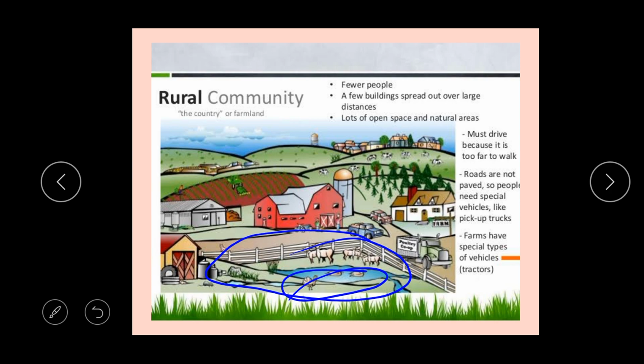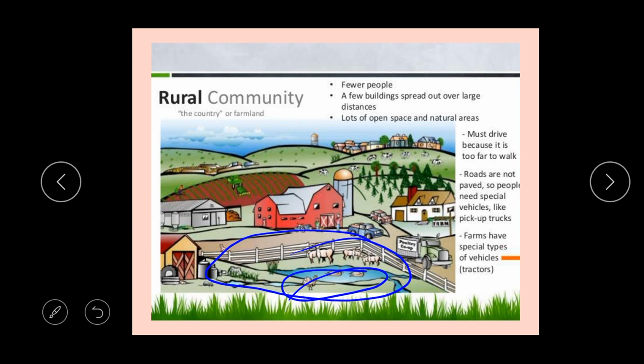You can use trucks, and farms also have special types of vehicles. They use tractors for farming, okay?